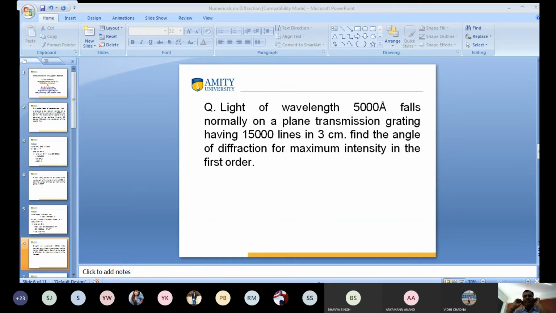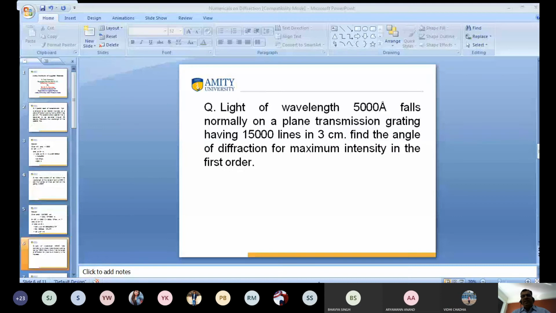Did you get the answer? Vidhi, what is the answer? Sir, I'm calculating. Okay. Any one of you, Nibir? Sahil? Yash? One second, sir. Calculate. Arman? Sir, I'm calculating. Okay, good. Sir, it is coming around 48.5. 48.5 degree? Yes, sir.